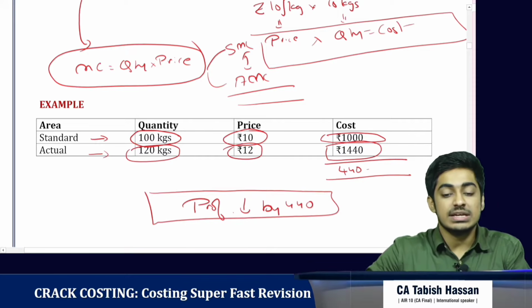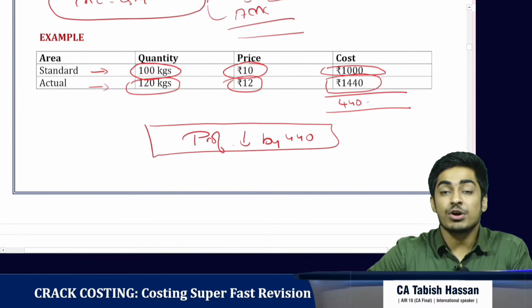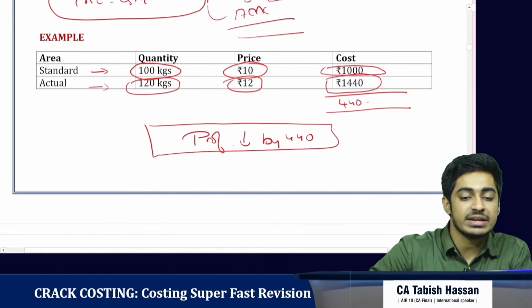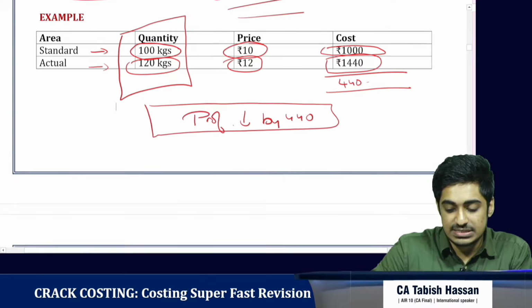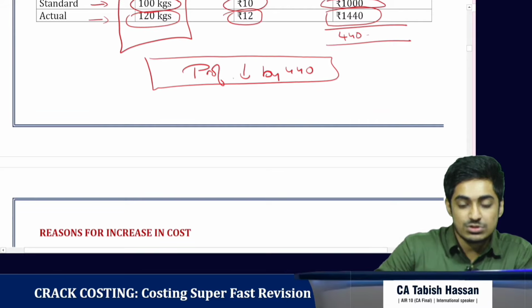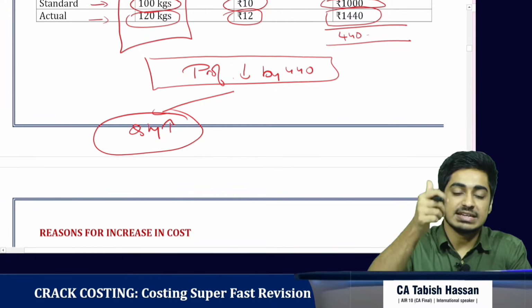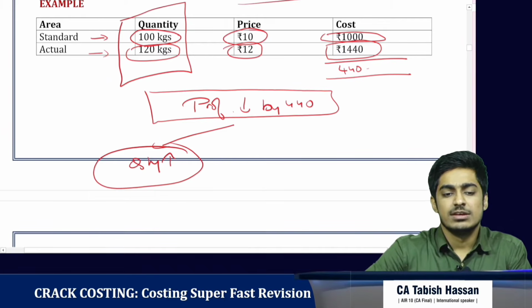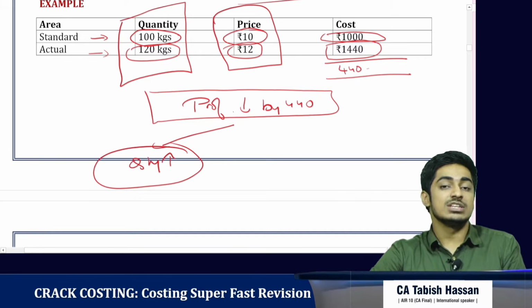Now we want to learn the reasons why profit has reduced. Why has the profit reduced? Reason number one, we should have used 100 kgs, but we have actually used 120 kgs. That is, we have used more quantity. That is the first reason. Second reason is, okay, leave quantity. We should have purchased it for 10 rupees, but in actual we have purchased it for 12 rupees.